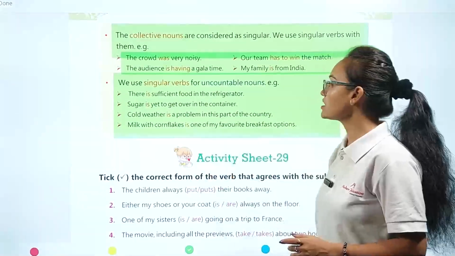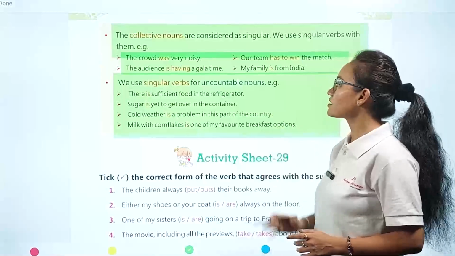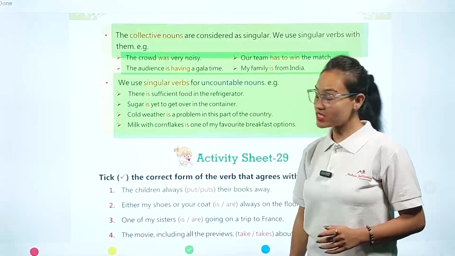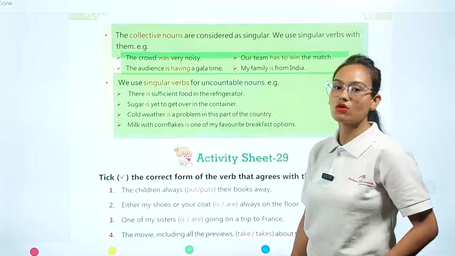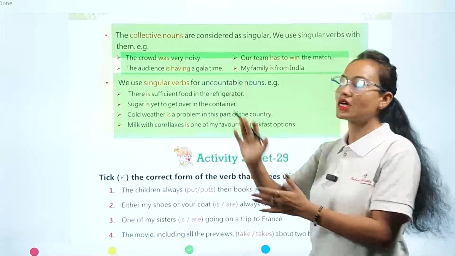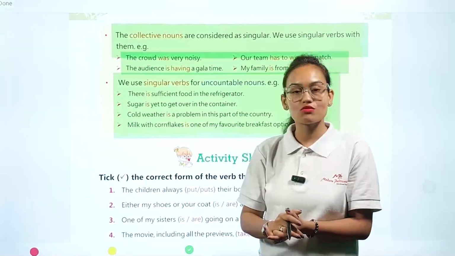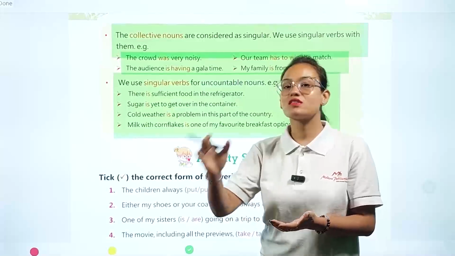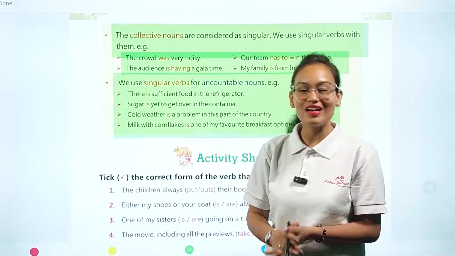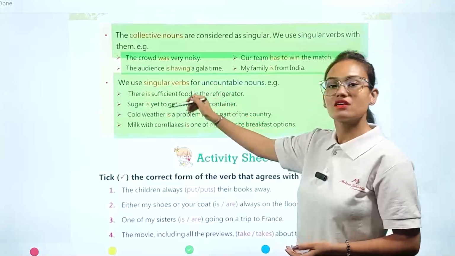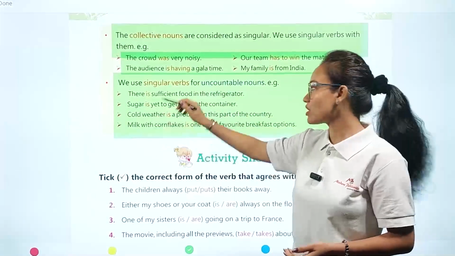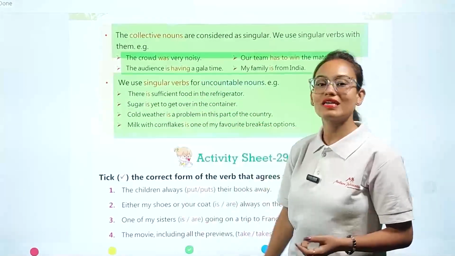Examples, you can see: there is sufficient food in the refrigerator. Here the word sufficient food is an uncountable noun, because you can't count how many numbers are present in the food. So this uncountable noun is considered singular in nature. That's why we are going to use a singular verb, that is.